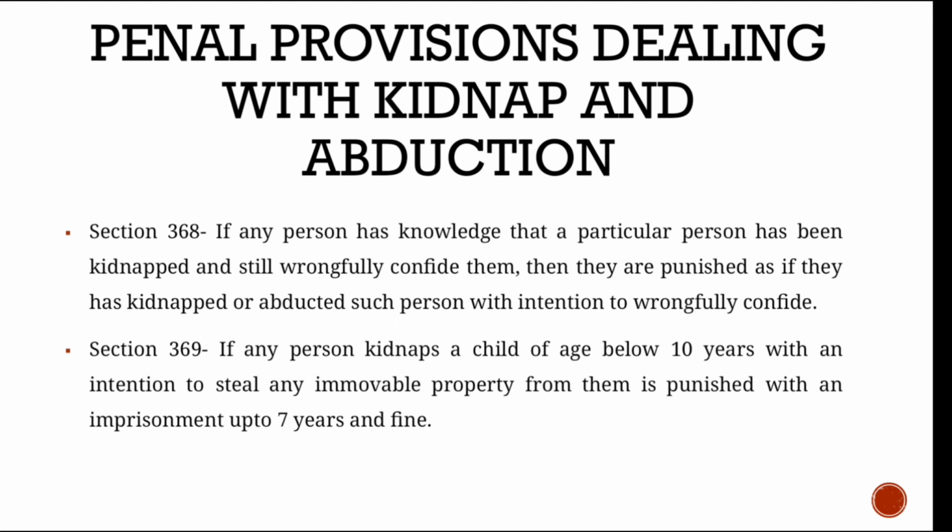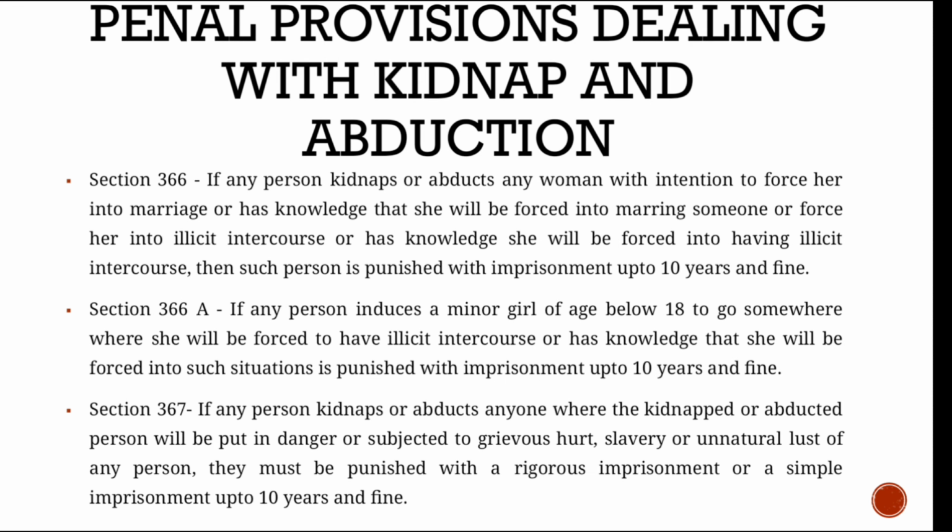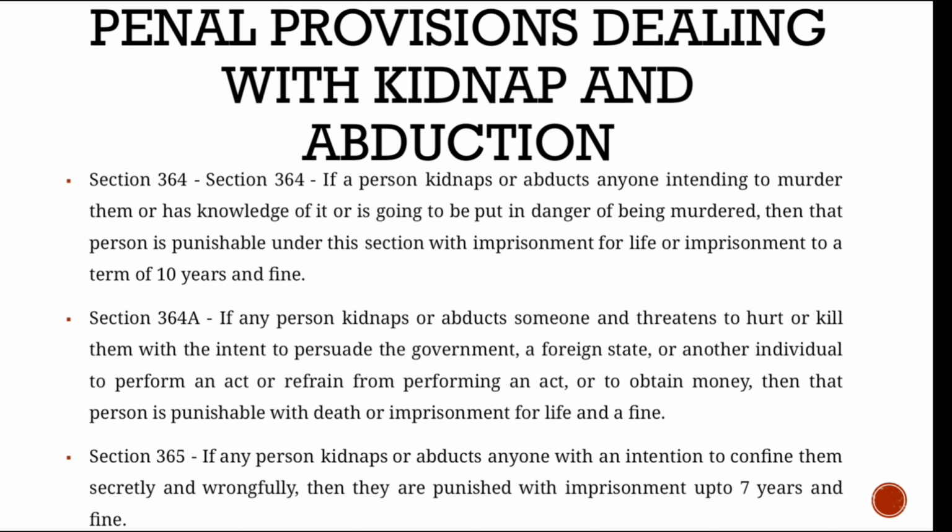Law will presume that even though they did not kidnap, they had the knowledge of kidnap and still wrongfully confined them, then the law will presume that they kidnapped the person with intention to wrongfully confine. So what is the punishment for this? The same punishment given to people who kidnap or abduct other people with intention to wrongfully confine, which was given in section 365.